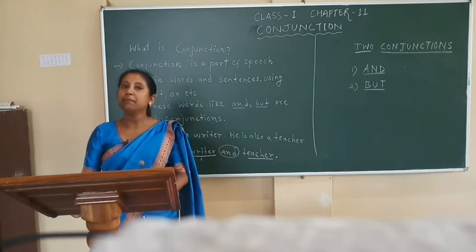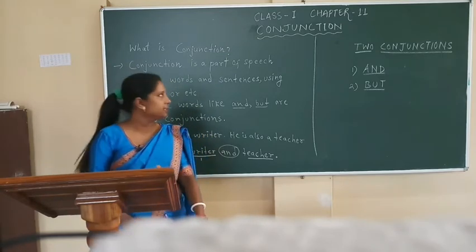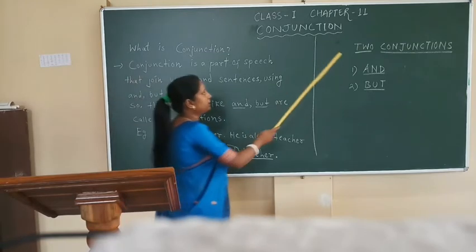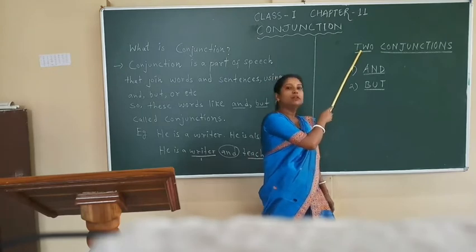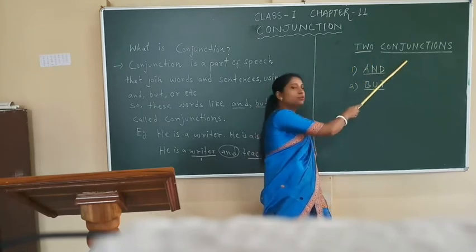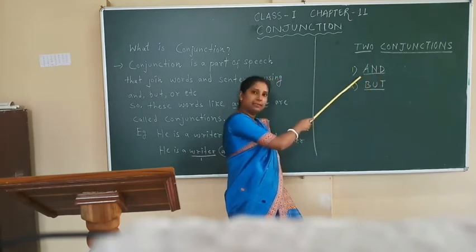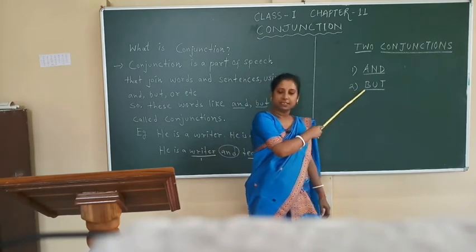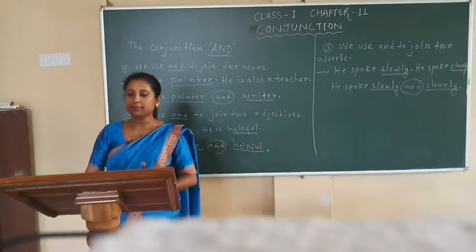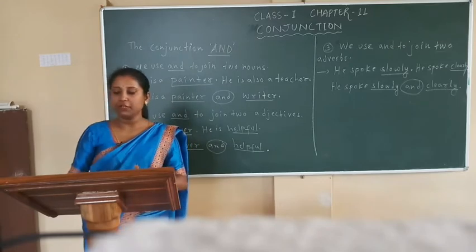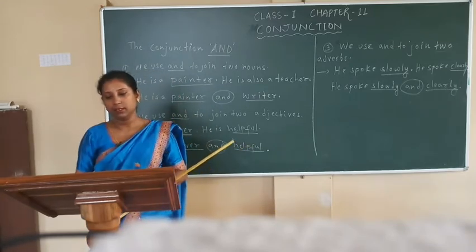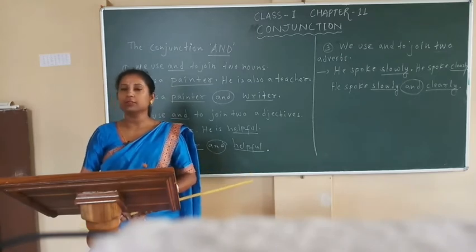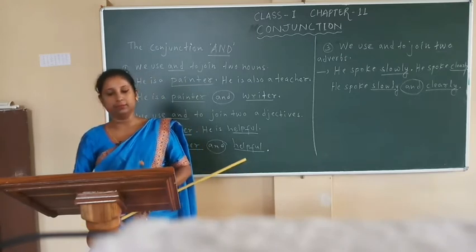There are many joining words. Among these, we will learn about two conjunctions. Okay, in your chapter, only two conjunctions are given. So, we will learn about two conjunctions, and, but. Children, there are many joining words. Among these, we will learn about these two words, and, but.